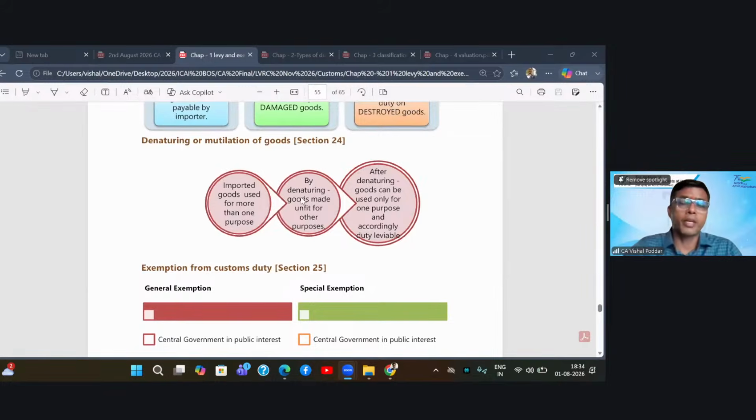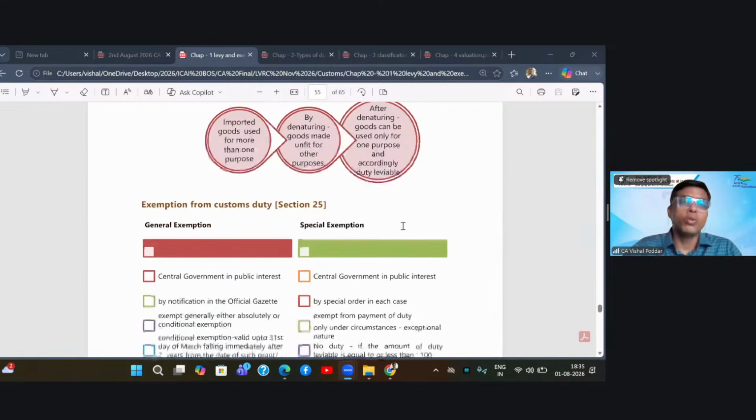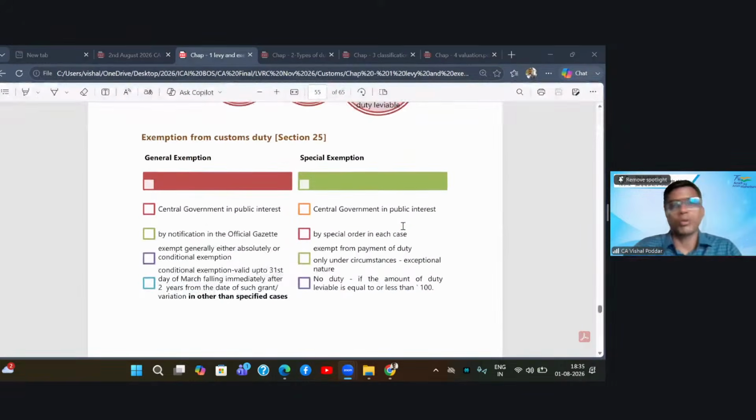Now, in this particular case, how will the duty be computed? They are saying after denaturing, goods can be used only for one purpose, and accordingly, the duty will be leviable. So, in short, the duty will be leviable as per the new goods after denaturing and not the original goods. Then comes section 25, which deals with exemption from custom duty.